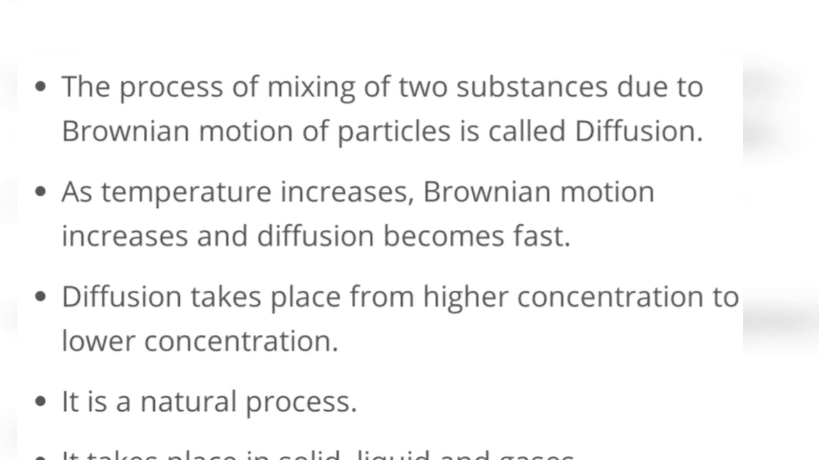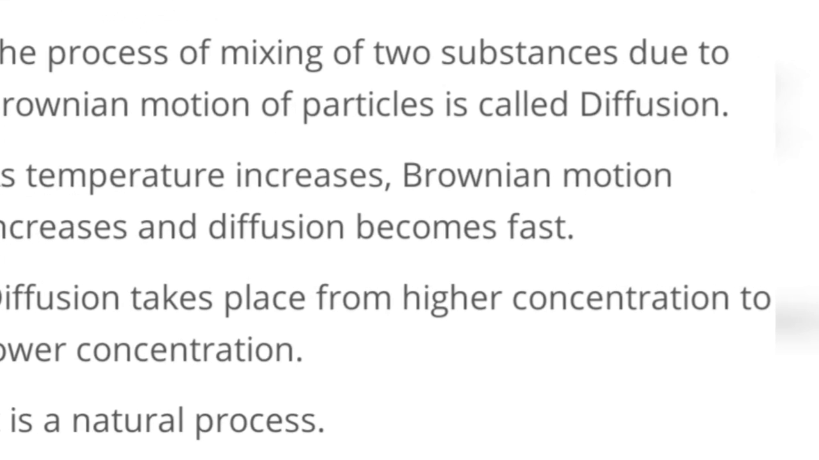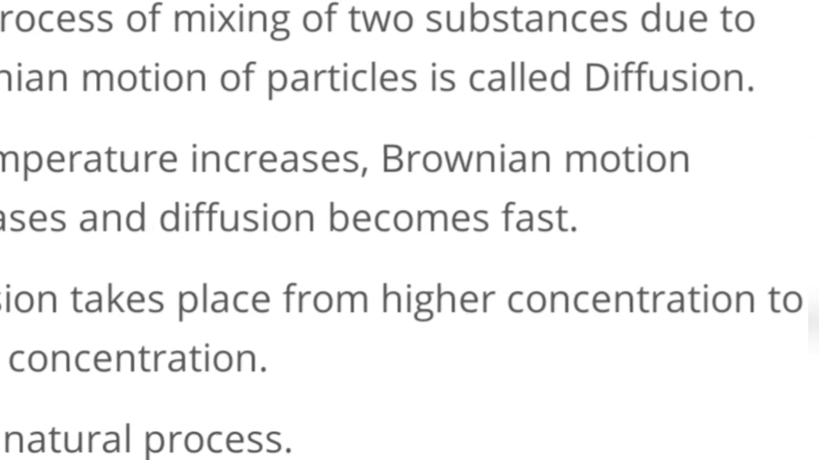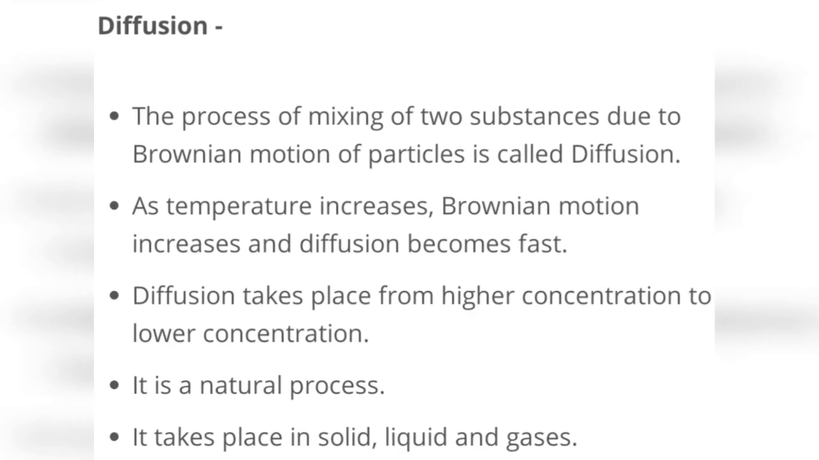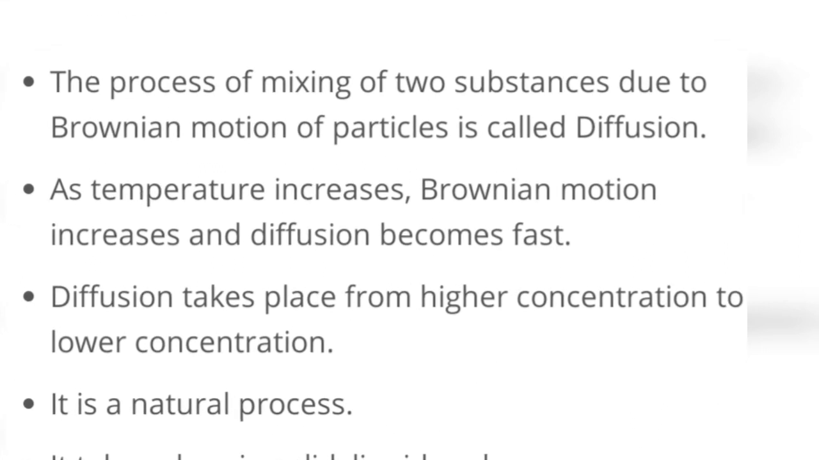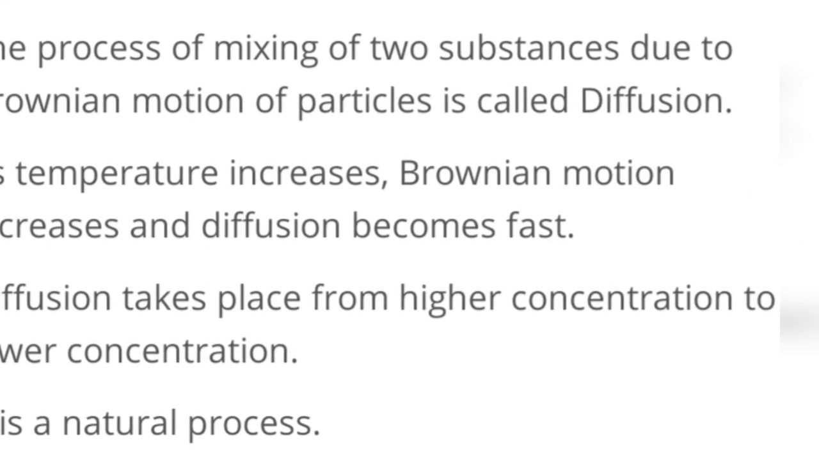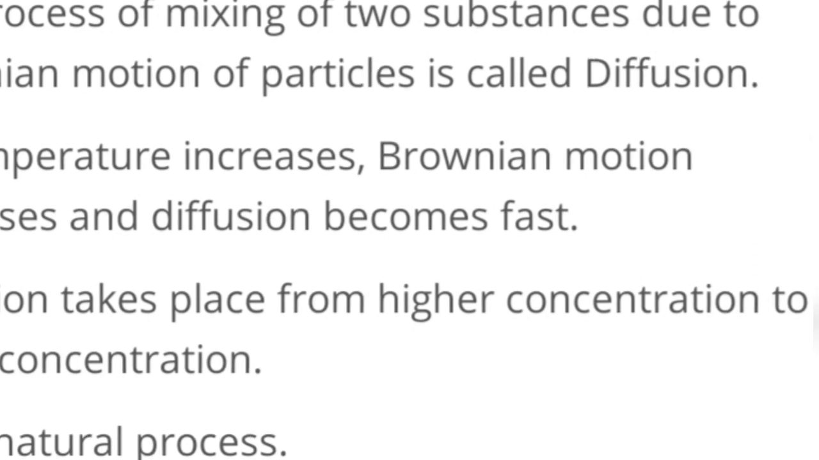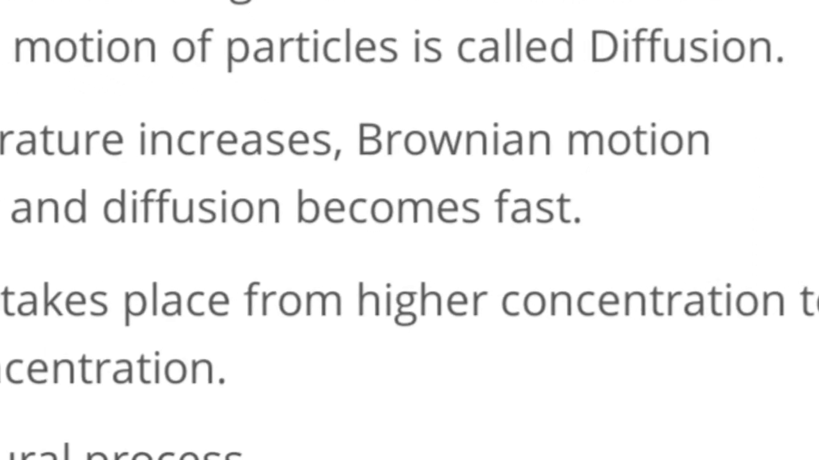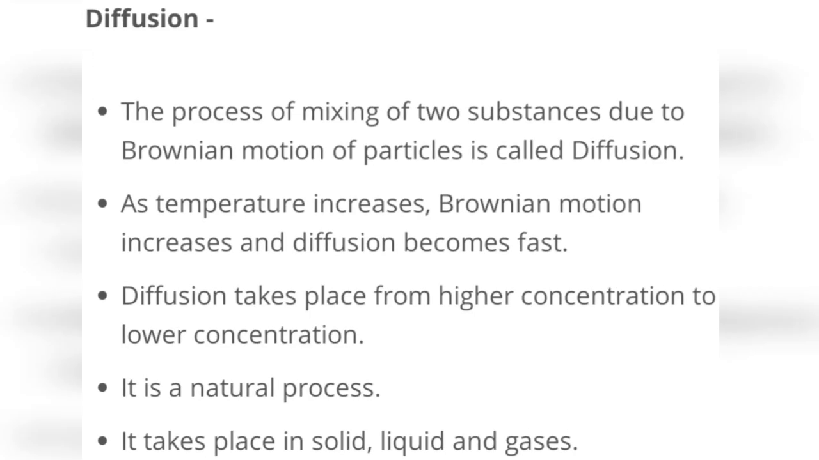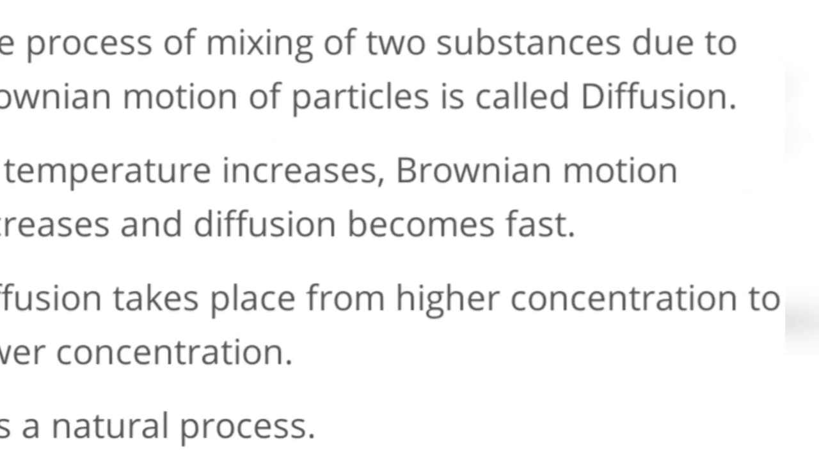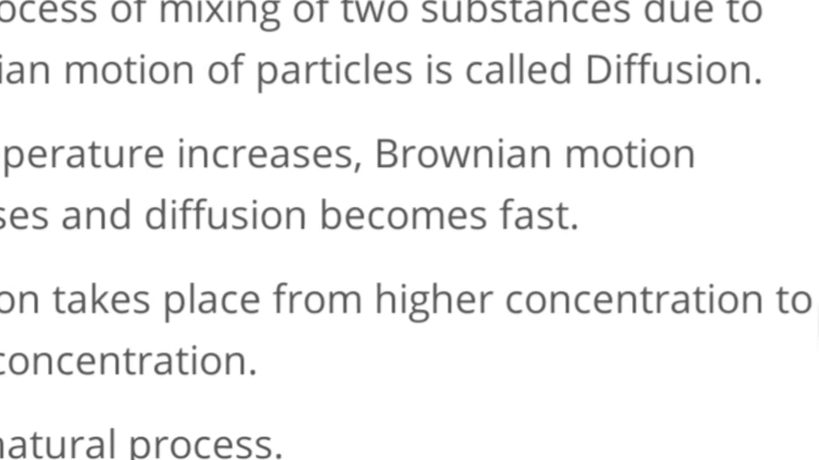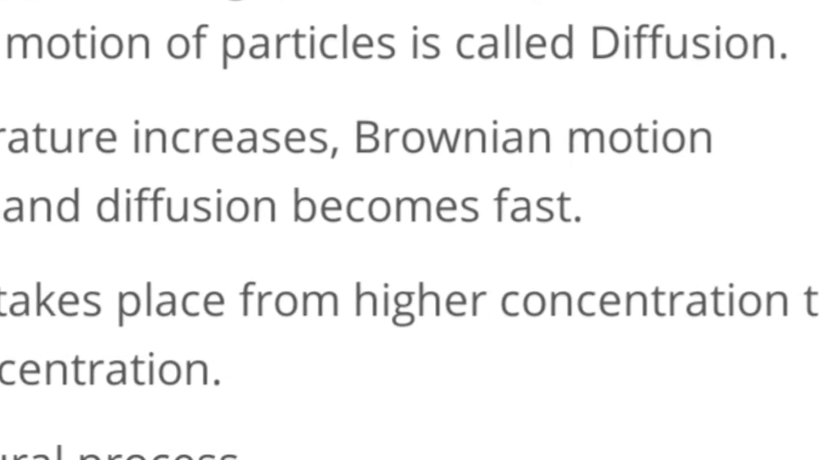Now, diffusion, we have already talked about. The process of intermixing of two substances due to the Brownian motion of the particles is known as diffusion. It increases when we increase the temperature. It is a natural process. It takes place in liquids and gases. In gases it takes place faster, whereas in liquids it is slower, and in solids it is negligible, it does not show diffusion.